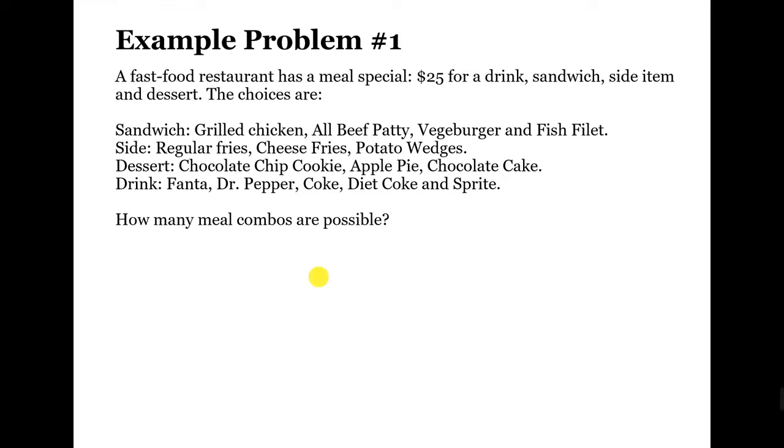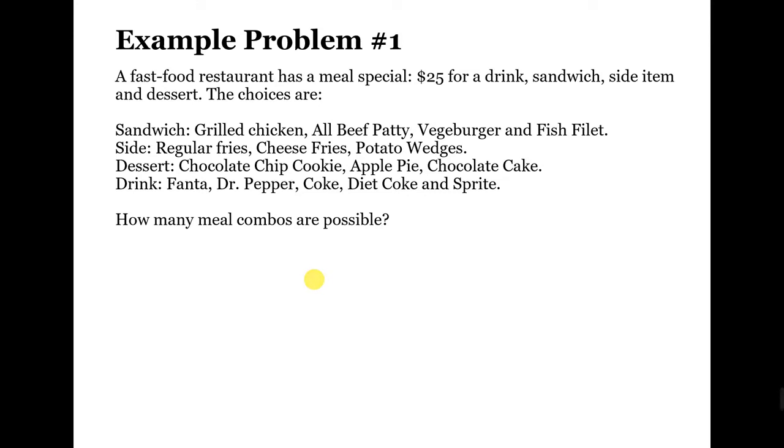While on the side, regular fries, cheese fries, and potato wedges. On the dessert, we have chocolate chip cookie, apple pie, and chocolate cake. The last one is for the drink. You have Fanta, Dr. Pepper, Coke, Diet Coke, and Sprite. Now the question is how many meal combos are possible?